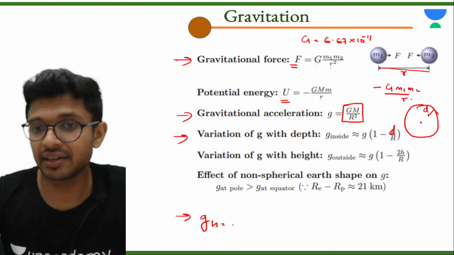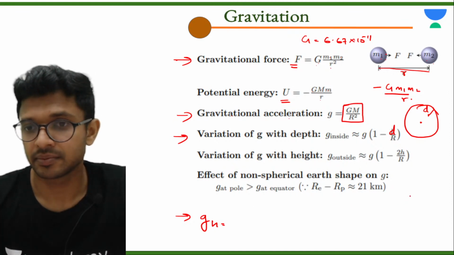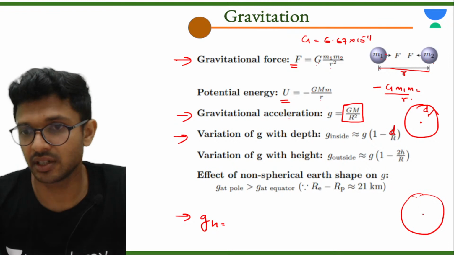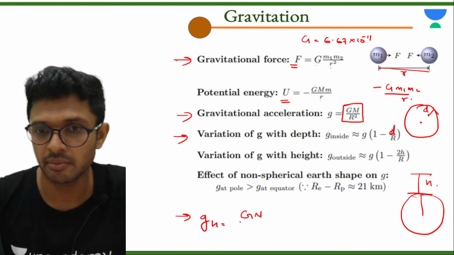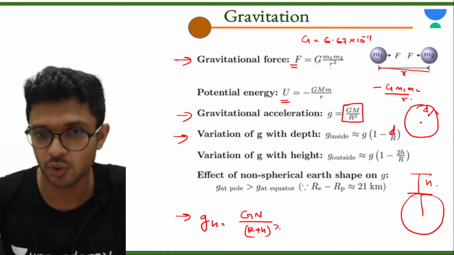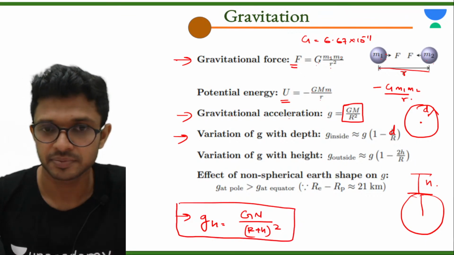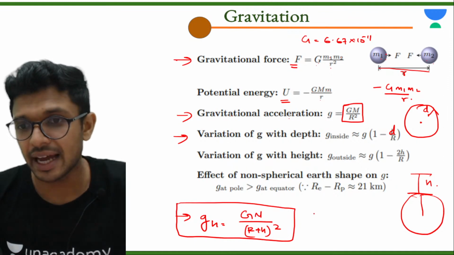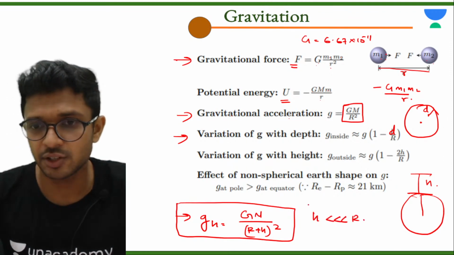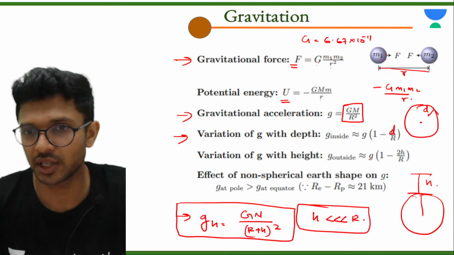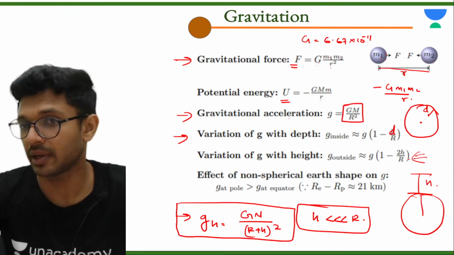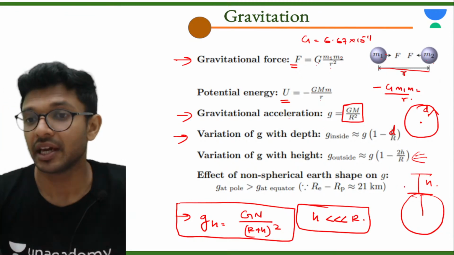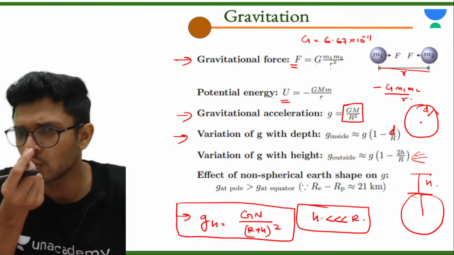Now, the acceleration due to gravity at some height. This is our earth. From the surface of the earth, if the particle is at some height h, the acceleration due to gravity will be GM divided by r plus h the whole square. This is the actual formula. Now, if the value of h is very small compared to the radius of the earth, you can use this particular formula, that is g into 1 minus 2h by r. Is this equation valid all the time? Not at all. This is only valid when the value of h is very small compared to the radius of the earth.